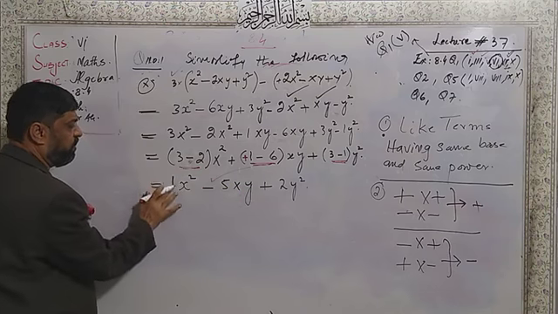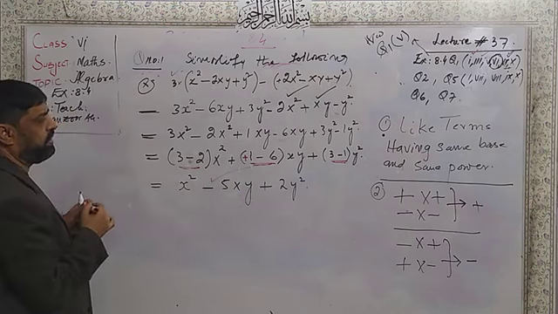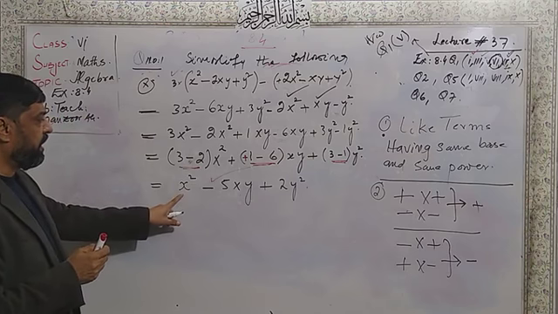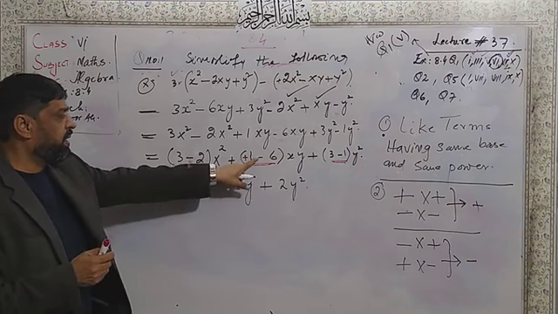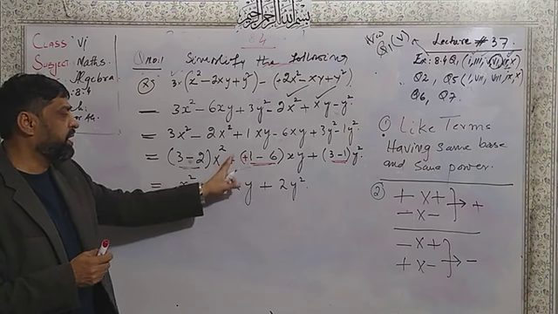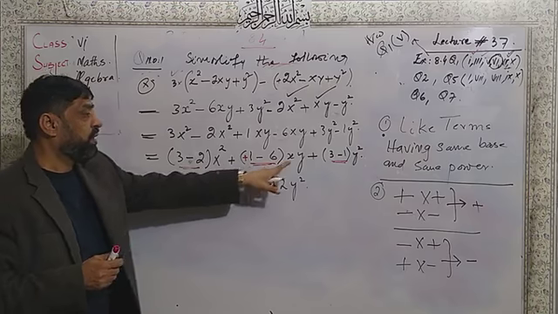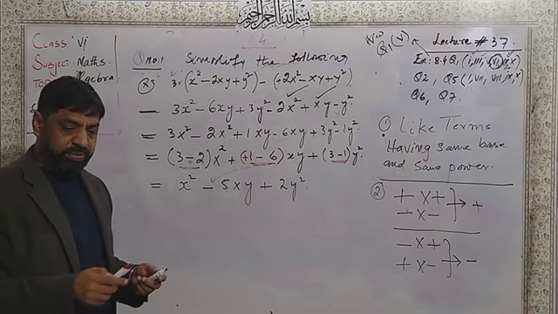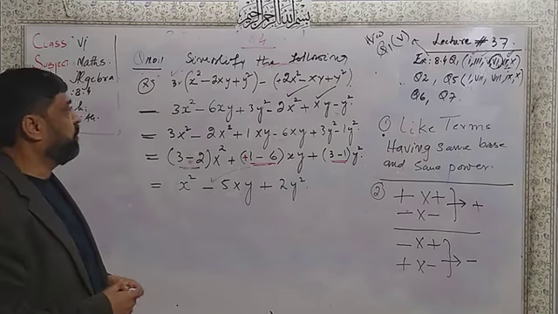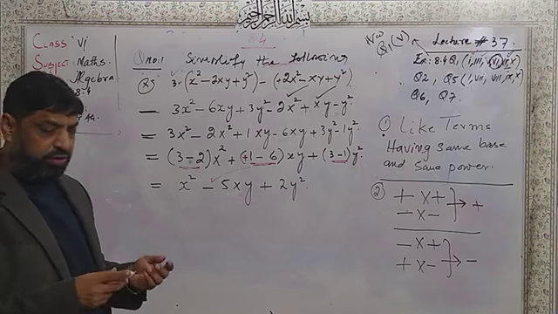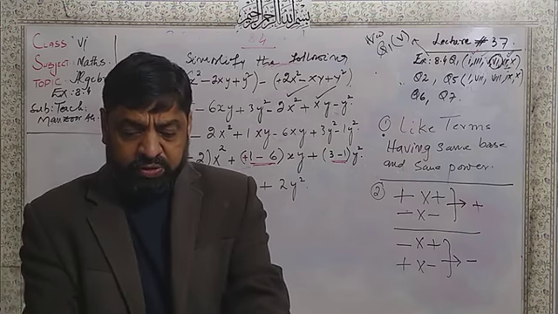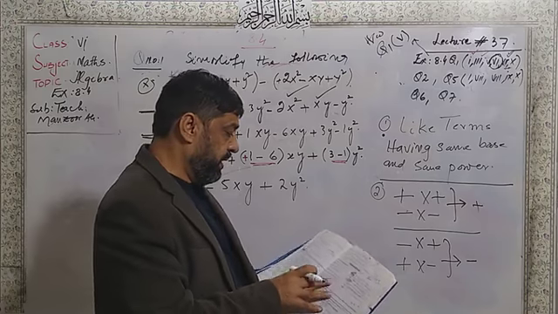If you don't write the 1, no need for the 1, you will write the same: x square minus 5xy, because the minus is inside. Minus into plus, it will become minus. Here 3 minus 1, it will become 2. So I wrote the 2 here. Dear students, this was the last part of question number 1.